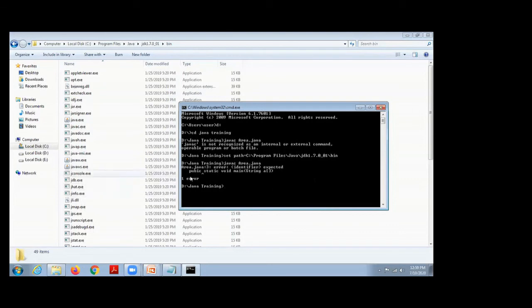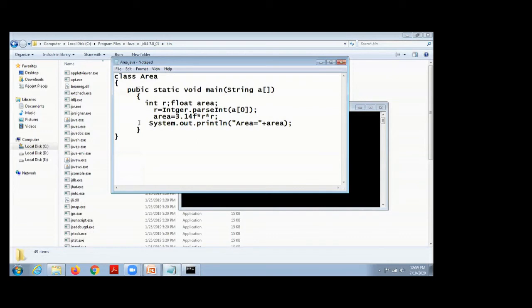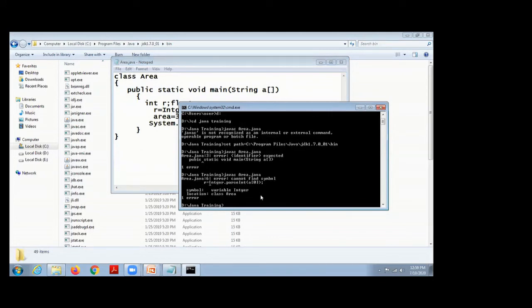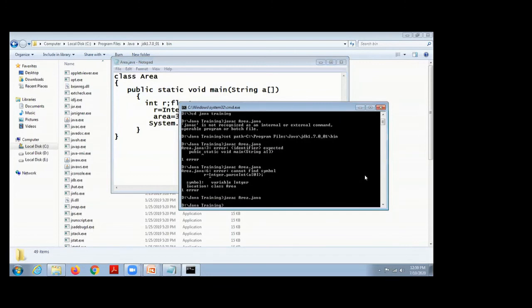Okay. I compile this program using the compiler javac. There is an integer spelling mistake. Okay.